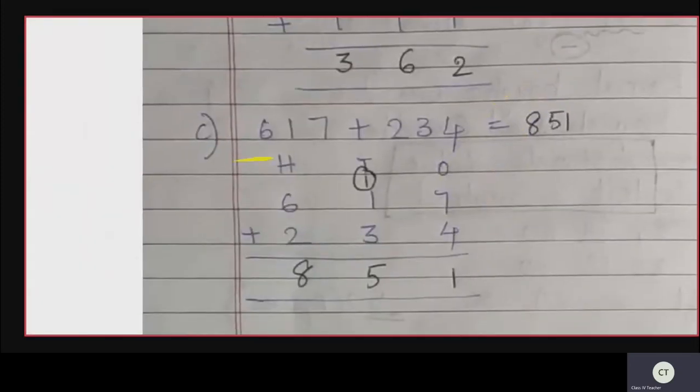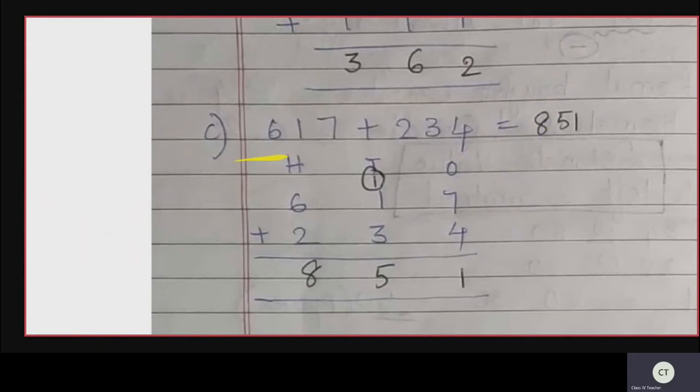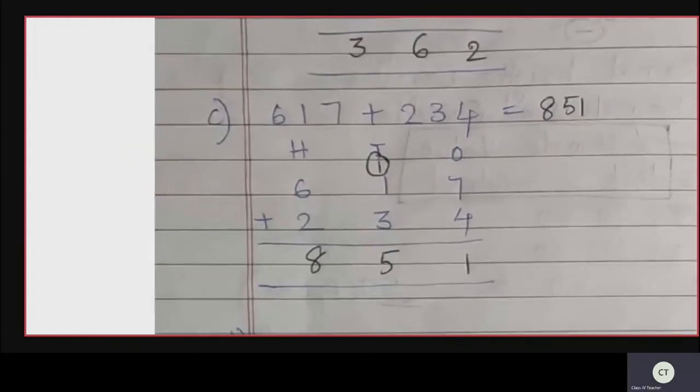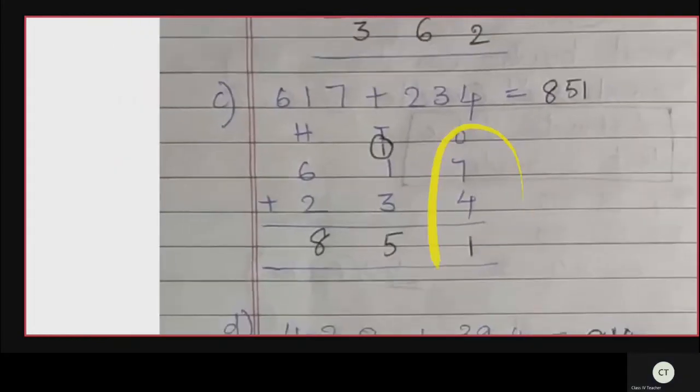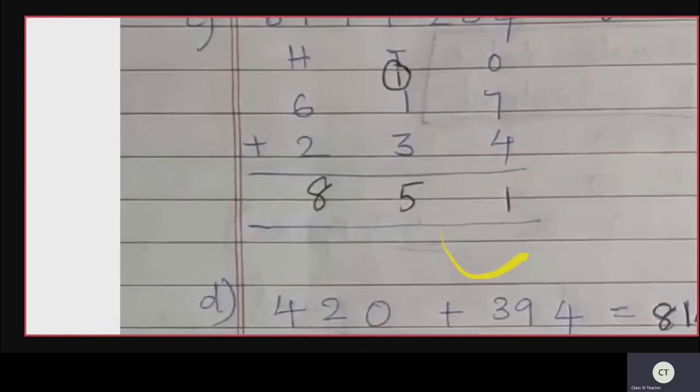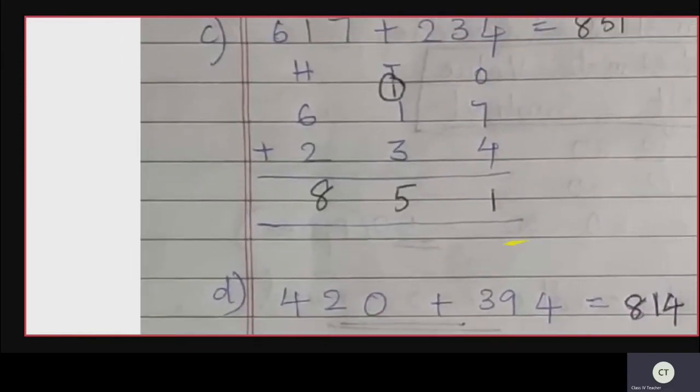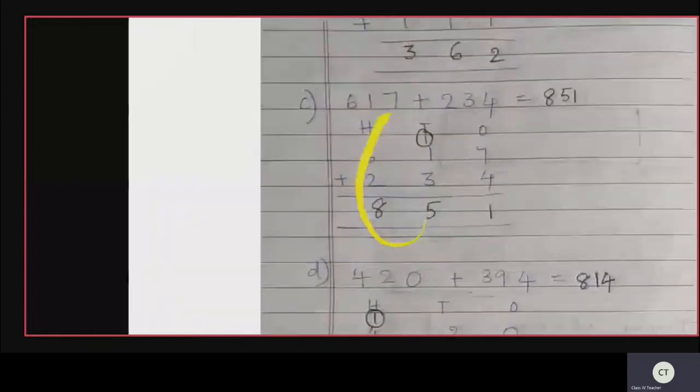So let us do one more problem. 617 plus 234. Just write down the ones place on one side. So 7 plus 4 is 11. So 1 will be here and 1 on the tens side.